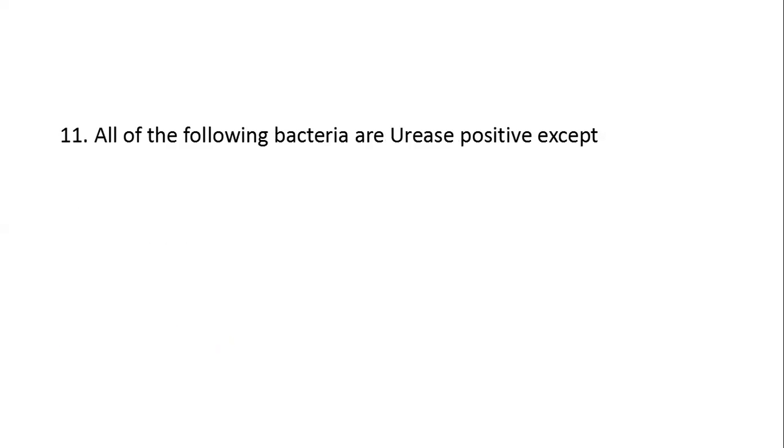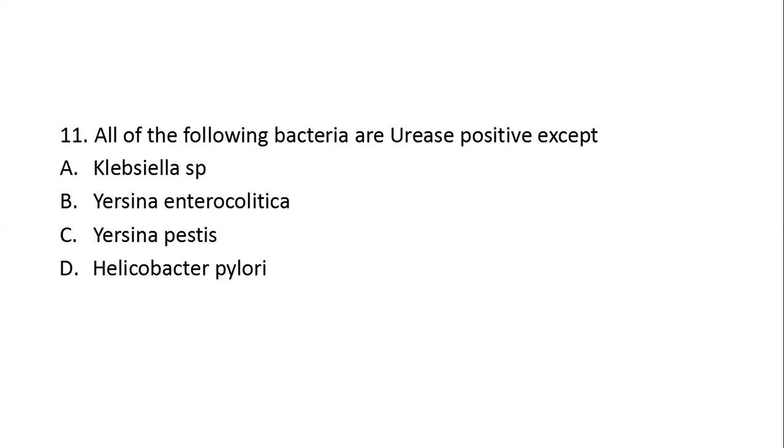Next question. All of the following bacteria are urease positive except option A, Klebsiella, option B, Yersinia enterocolitica, option C, Yersinia pestis, option D, Helicobacter pylori. Here the right answer is Yersinia pestis. What is the urease test? In the urease test, we check the ability of an organism to produce an enzyme called urease, which splits urea to ammonia.